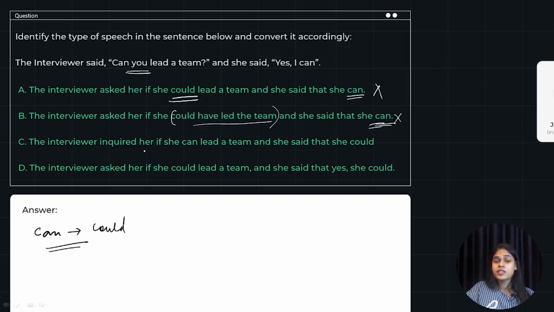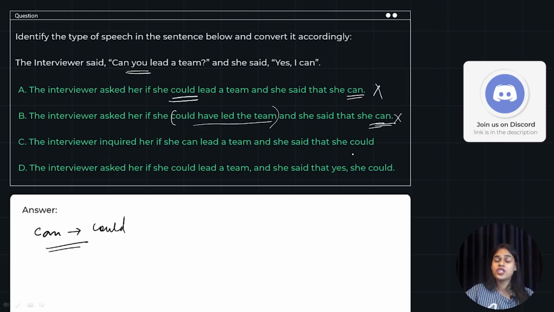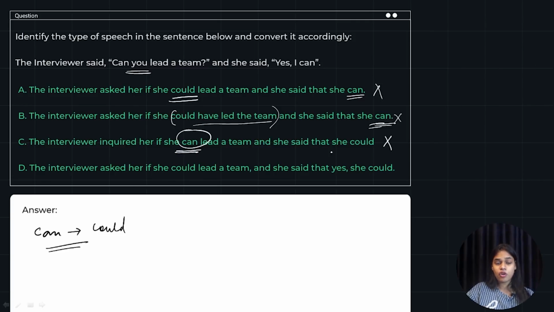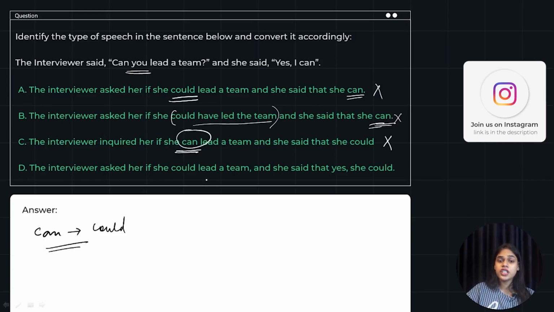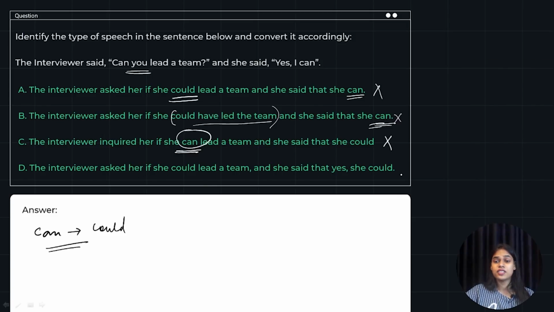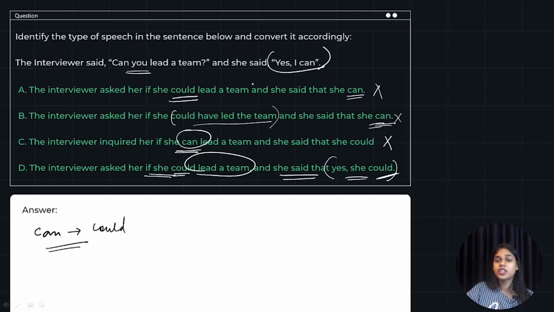The interviewer inquired her if she can lead a team and she said that she could. Here, this part has not changed its modal form. Again, this is wrong. The interviewer asked her if she could lead a team and she said that yes, she could. So we have changed she, we have changed lead a team, could. She said yes, she could, because we have the term yes, I can. You can also write she said that she could, but she said that yes, she could is also correct. So we are going with option D over here as this is the correct form. All right, so option D is our answer.